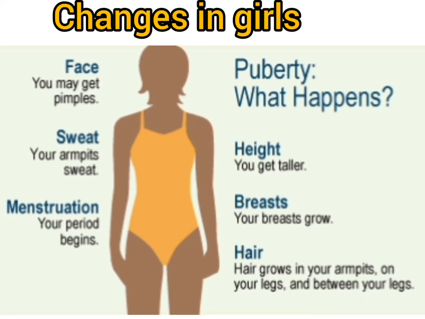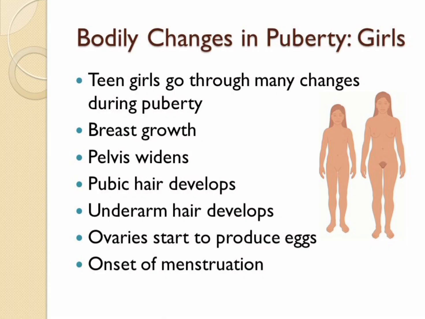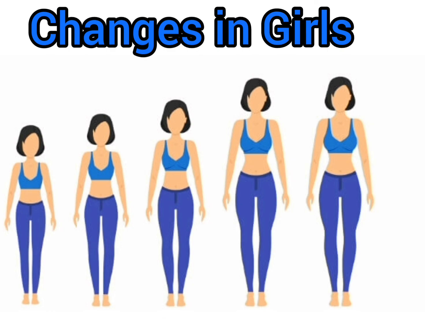While in the girls, breast development takes place, and the voice becomes shrill or sweet. The fallopian tube, the vagina, and the uterus get enlarged, and the menstrual cycle gets initiated. So these are a few changes that take place during puberty in boys and girls.